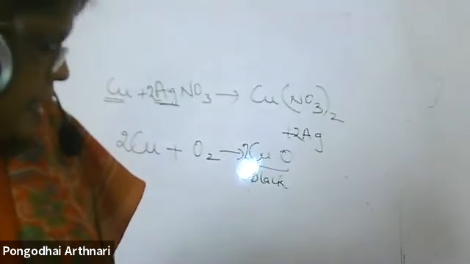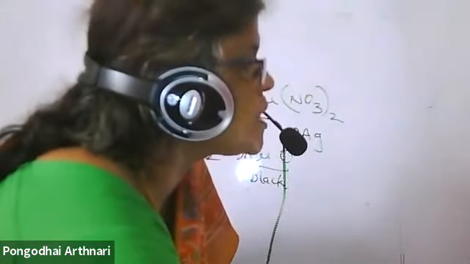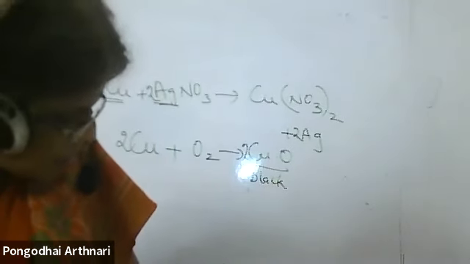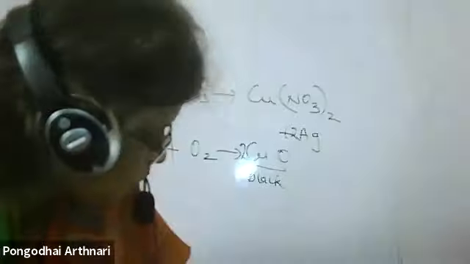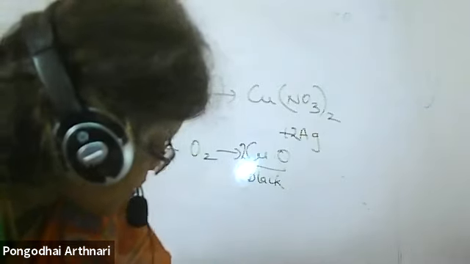So start preparing. How many chapters have they completed in your school in chemistry? In DAV Velacheri, they have completed 2 chapters, ma'am. They started the third chapter also, metals and non-metals. You are going very fast.